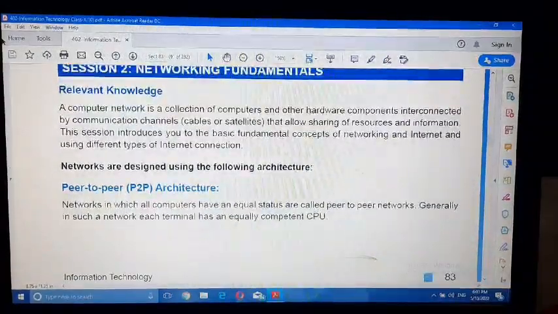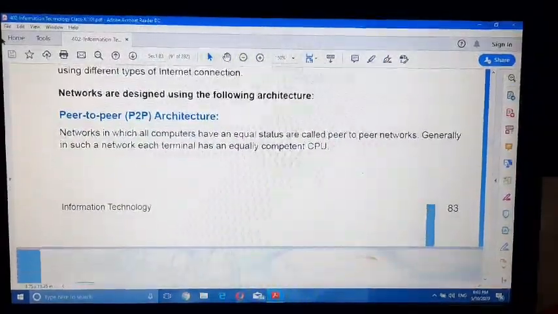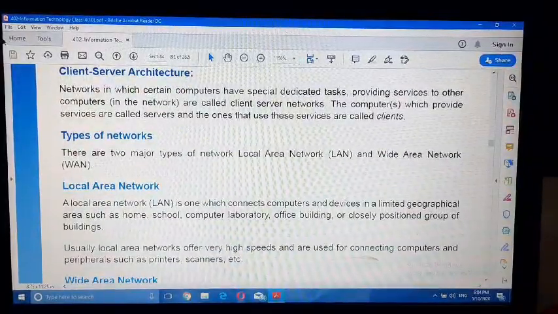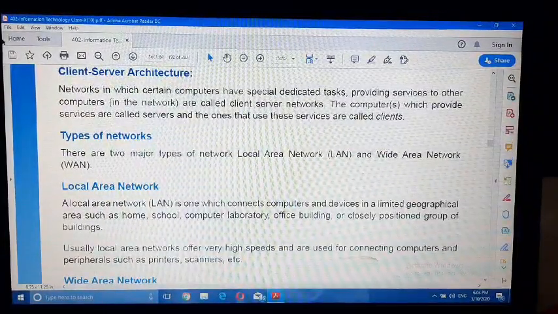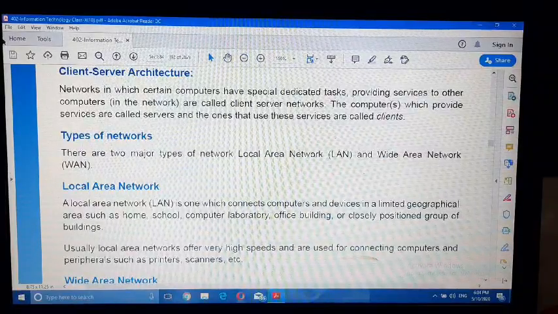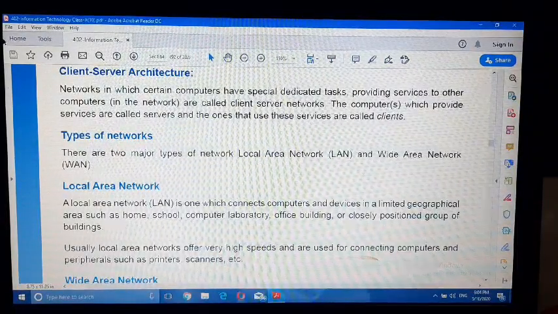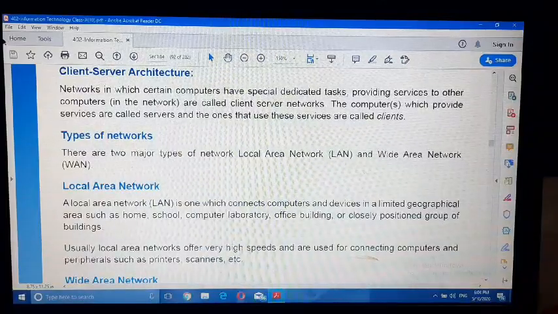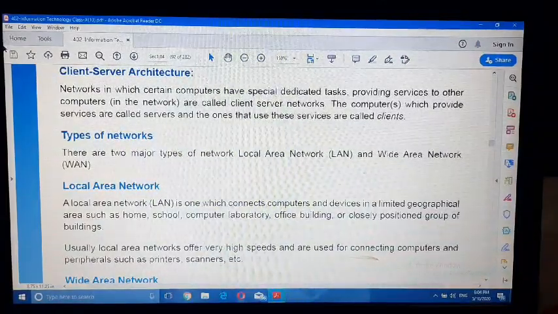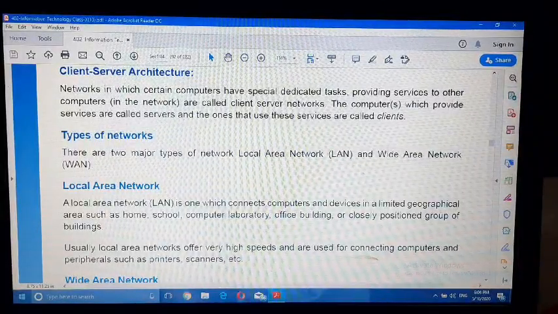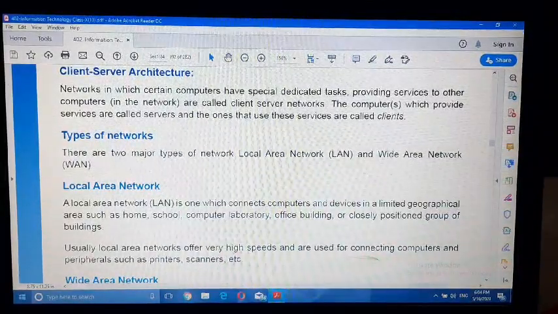Next topic is types of network. There are mainly 3 types of network. One is LAN, second one is WAN, and third one is MAN. First one, LAN, local area network.